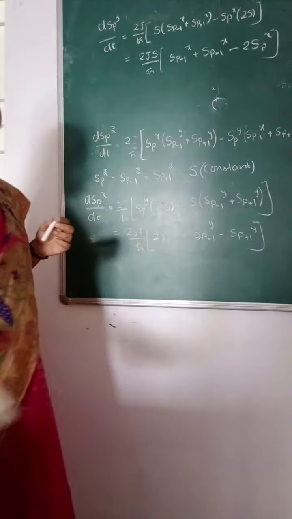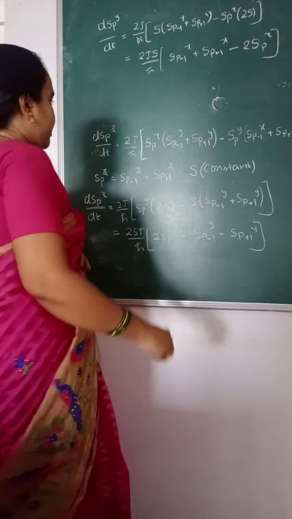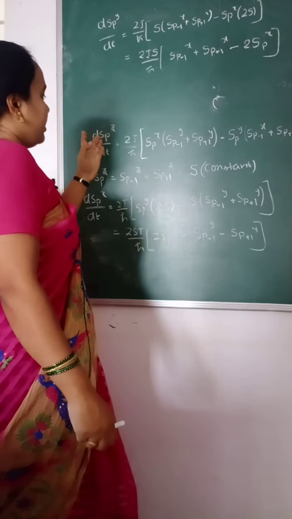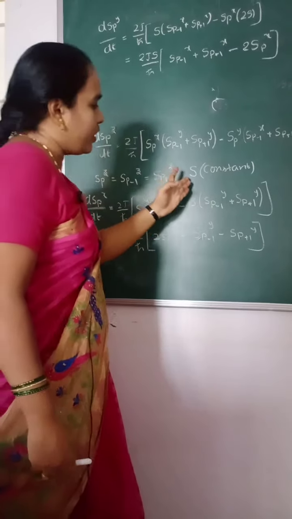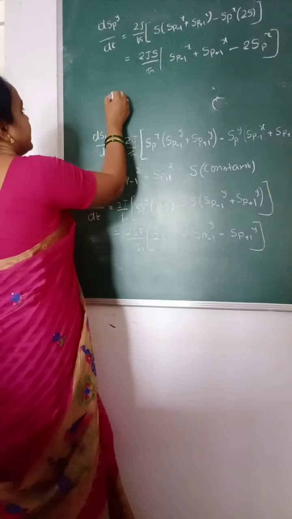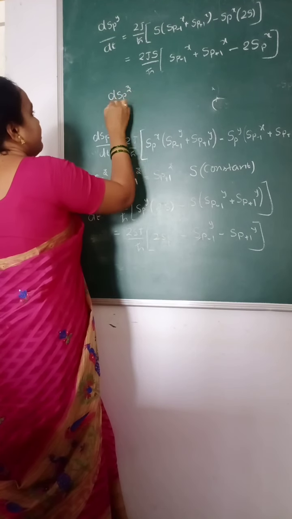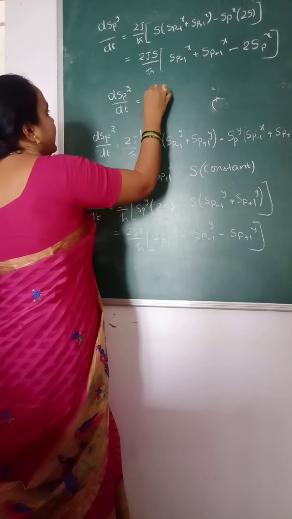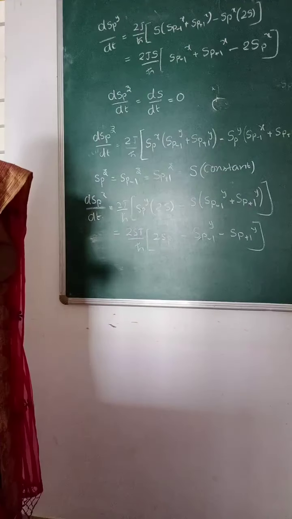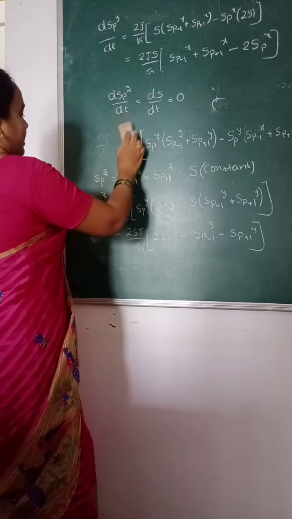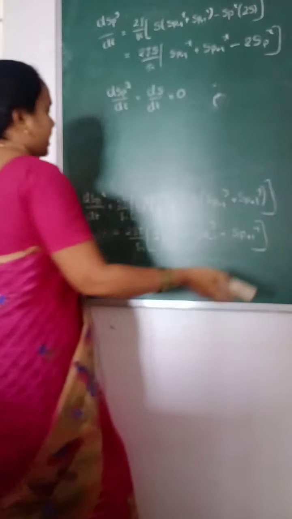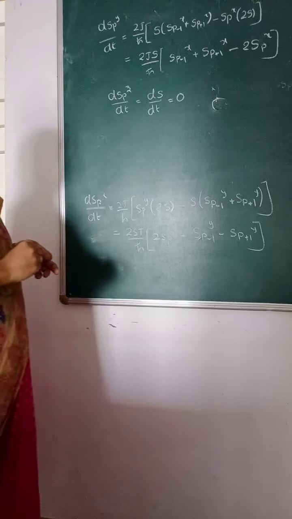If you take the last one, the rate of change of spin angular momentum along the z direction, since the spin of an electron at the point p along the z direction is a constant, that is S, then the differentiation of that constant with respect to time becomes 0. That is dS_p^z/dt is equal to dS/dt, which is equivalent to 0. These are the three coefficients, the rate of change of angular momentum coefficients along x, y and z directions.